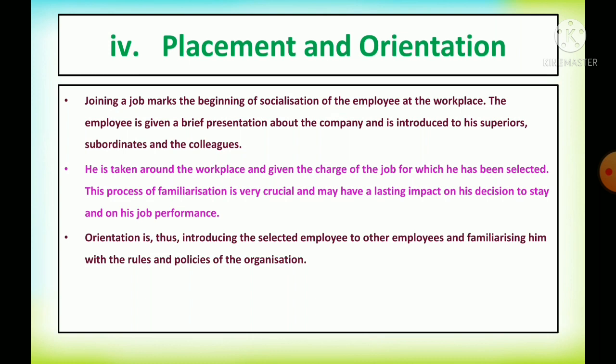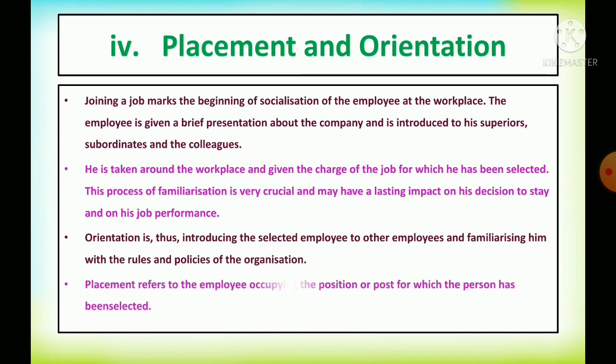That process is called orientation. Whereas placement refers to the employee occupying the position or post for which the person has been selected. The position for which he is selected, that position he has to occupy, and that process is called placement.